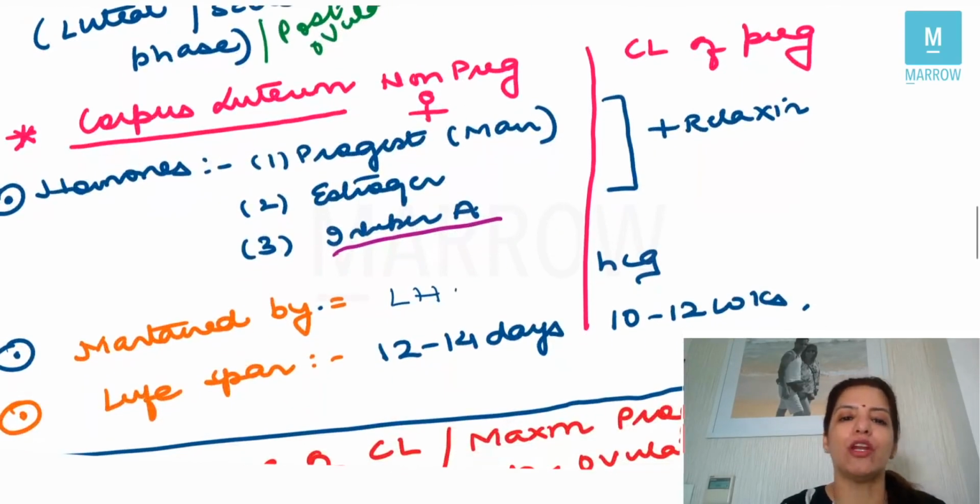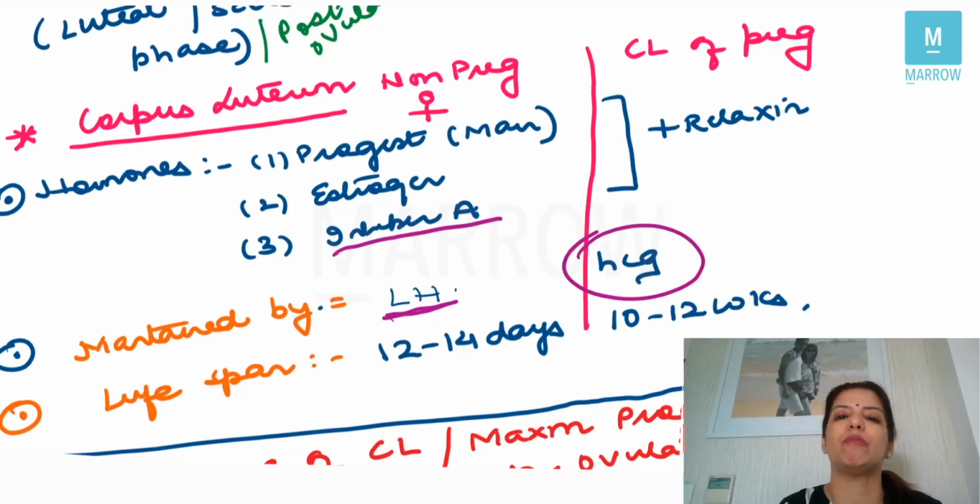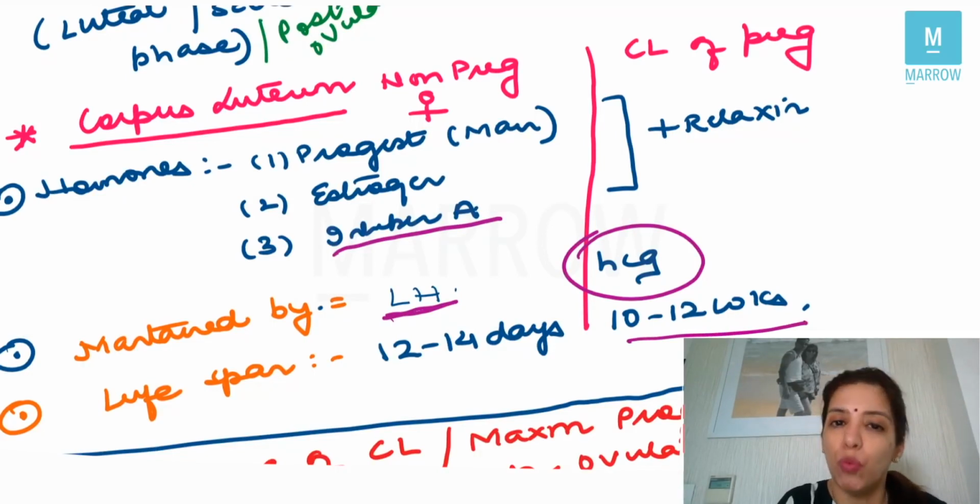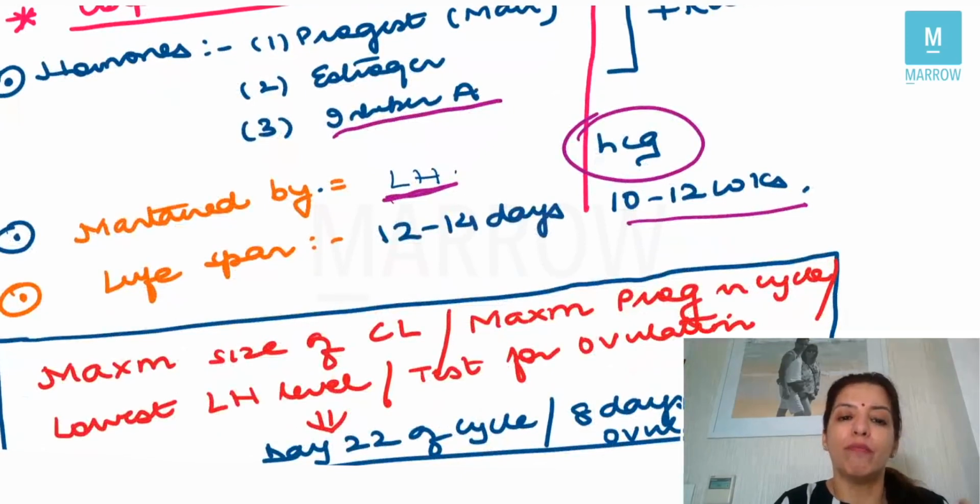Now, corpus luteum in a non-pregnant female is maintained by the hormone LH, whereas corpus luteum in pregnancy is maintained by the hormone HCG. That is why we say that LH and HCG are functionally the same hormones. The lifespan of corpus luteum in a non-pregnant female is 12 to 14 days, whereas in pregnancy, the lifespan of corpus luteum is 10 to 12 weeks, right? Now, the maximum size of corpus luteum, in other words, maximum progesterone in the cycle, will have a negative feedback on LH.